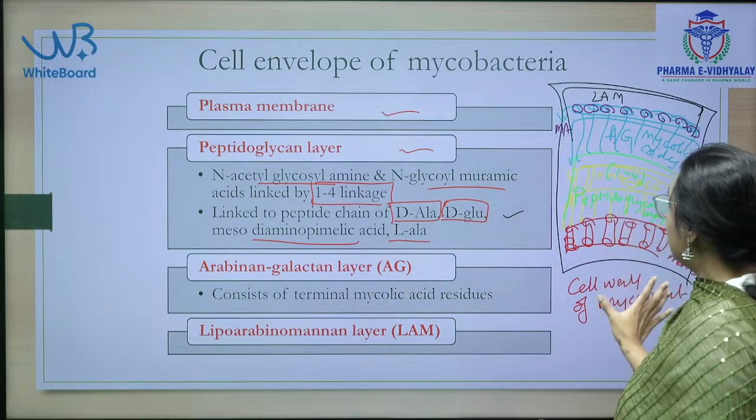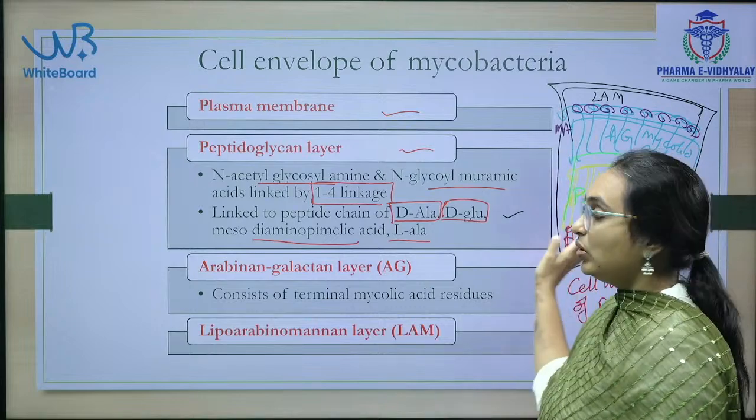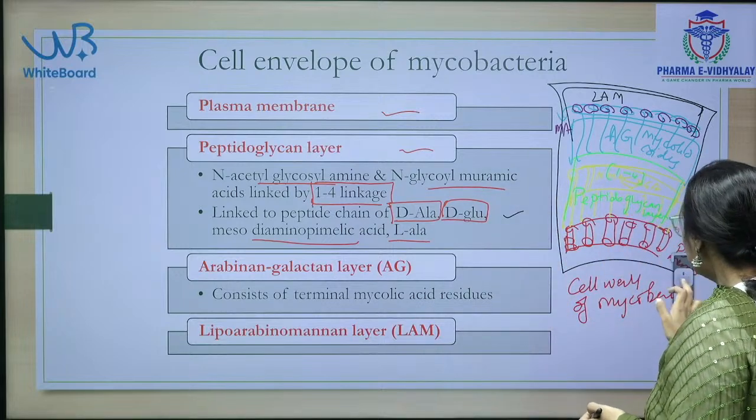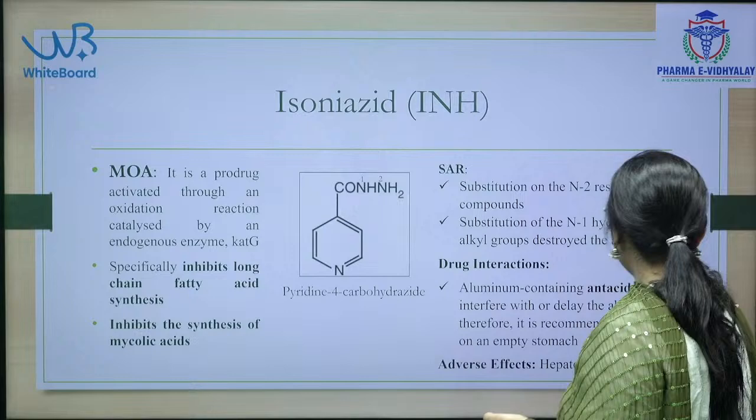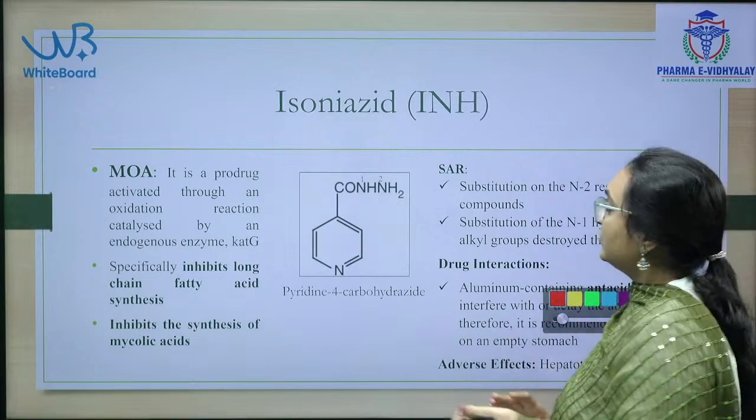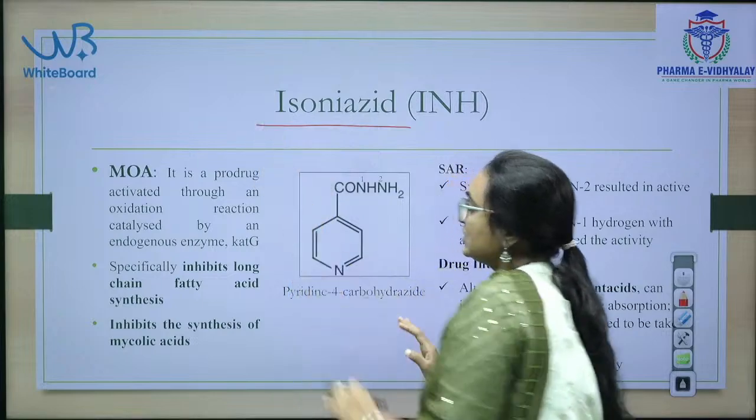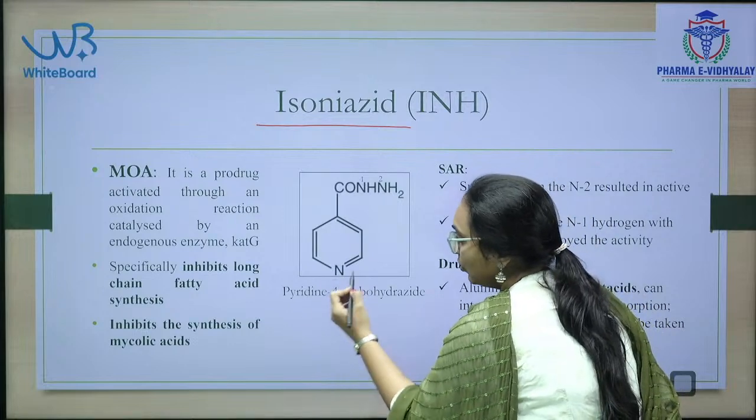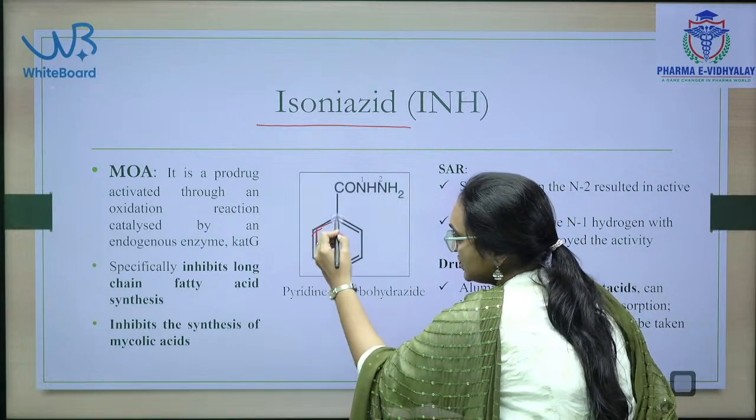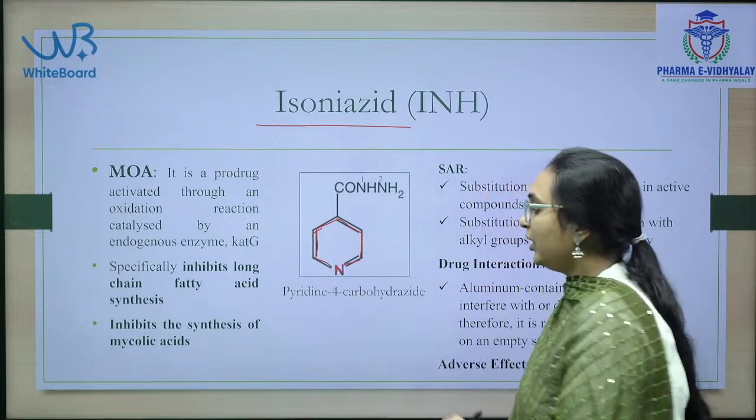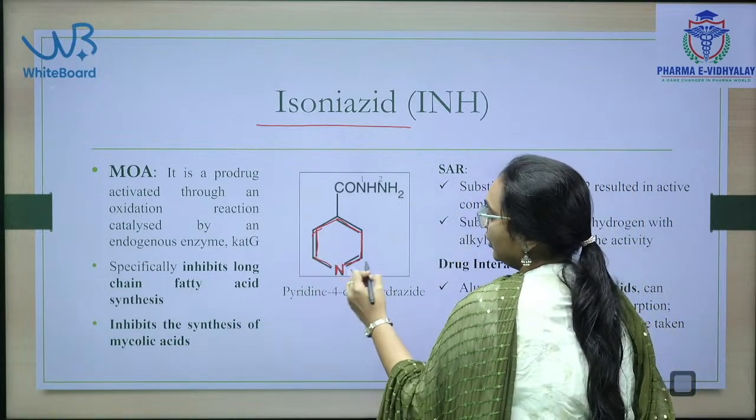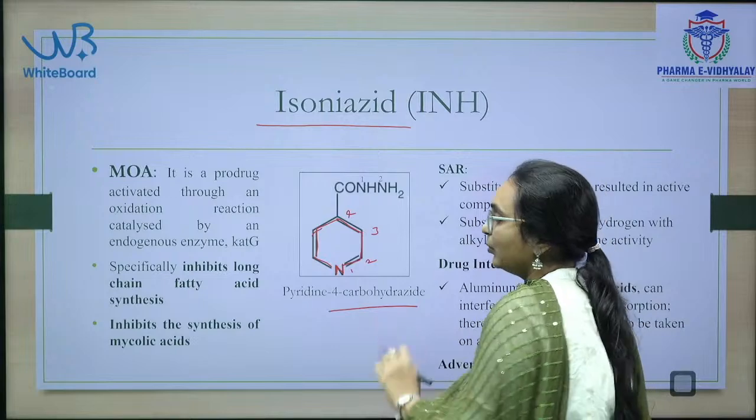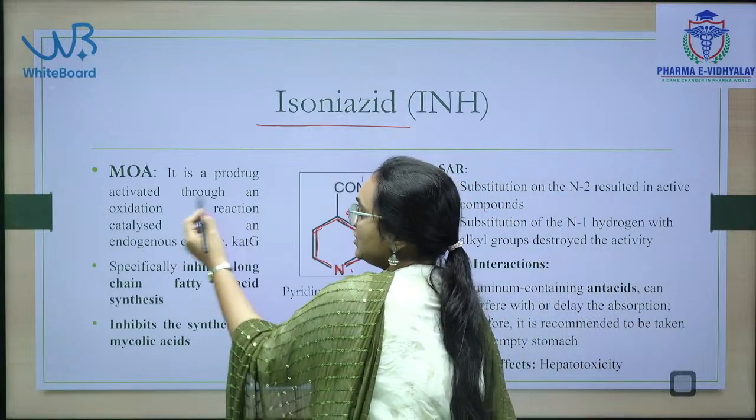So, this is the cell wall, and I am stressing it because whatever drugs we are going to study will target these parts. We will see how they are targeting. The first drug is isoniazid, a first line drug. This slide will give you the whole information about isoniazid. First, see the structure here. This is pyridine, pyridine 4-carbohydrazide. This is the IUPAC name, and the mechanism of action is that this is a prodrug.